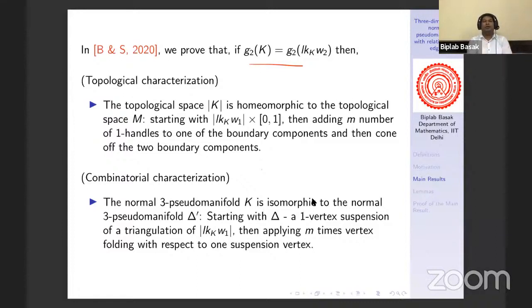Now let K be a normal three pseudomanifold with G2 of K equal to G2 of link of W2, then combinatorially K is obtained from a one vertex suspension of link of W1 via m times vertex folding. So here we have two new terms. One is the one vertex suspension of a surface, another one is vertex folding. For the time being, I postpone that one vertex suspension. Now we will see what is a vertex folding.